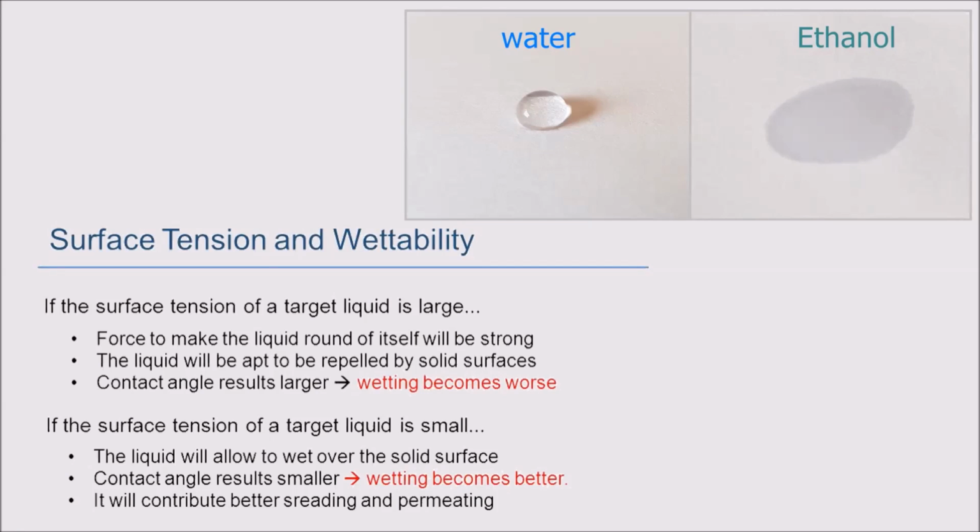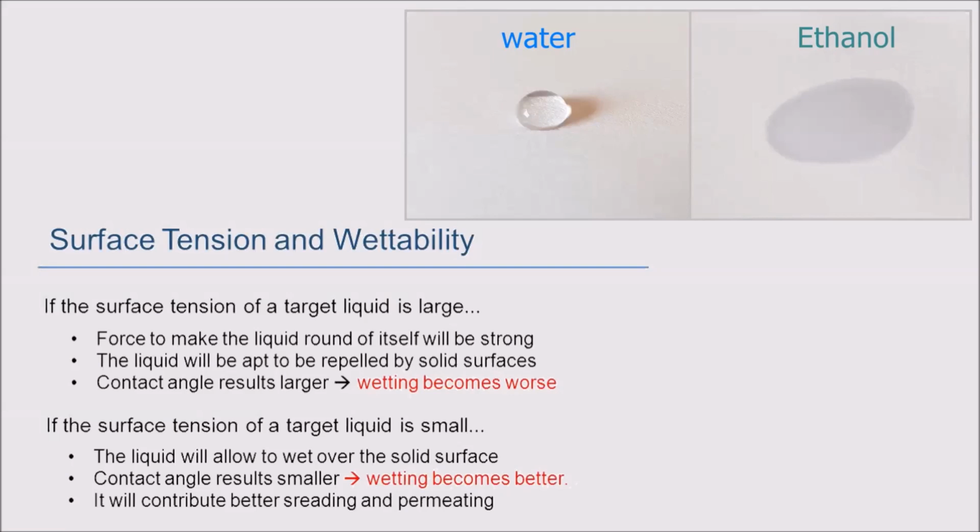We talked about wettability earlier. Different liquids have different surface tension and hence different wettabilities. If the surface tension of a liquid is large, like water compared to ethanol, the liquid will tend to be repelled by solid surfaces. The contact angle is larger and wetting becomes worse, so it cannot wet the paper immediately.